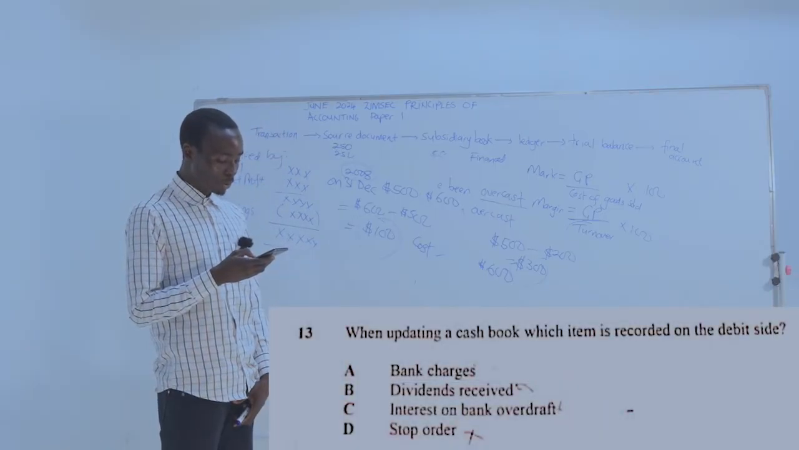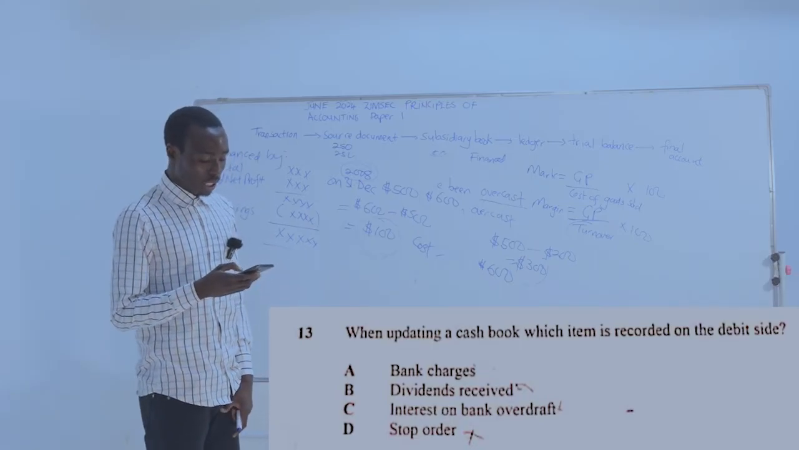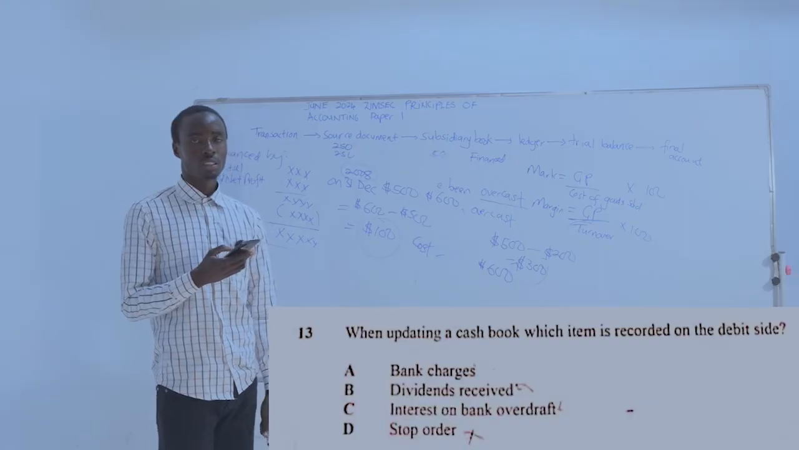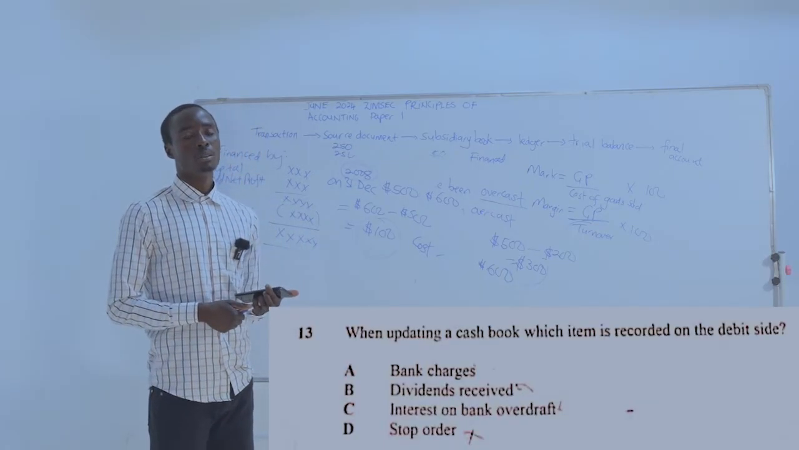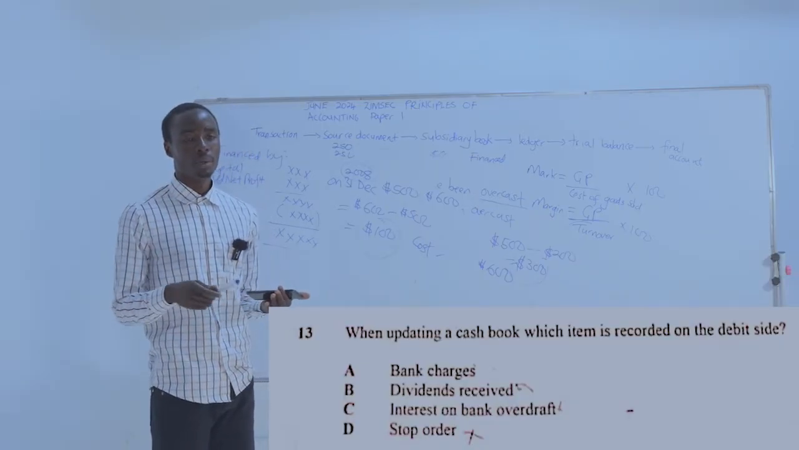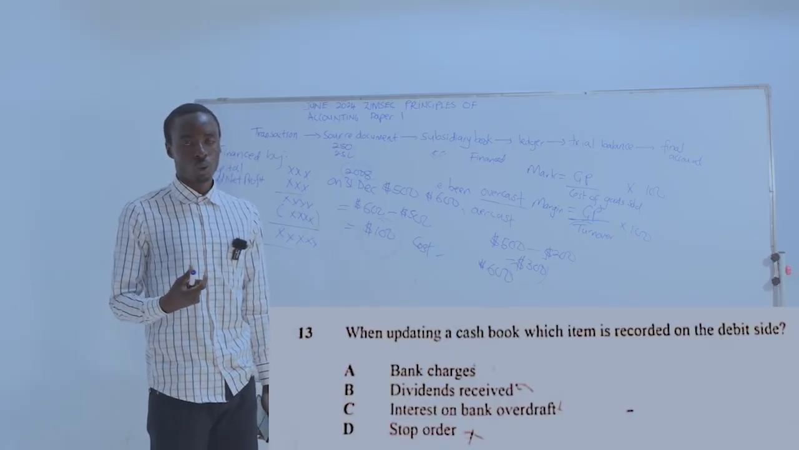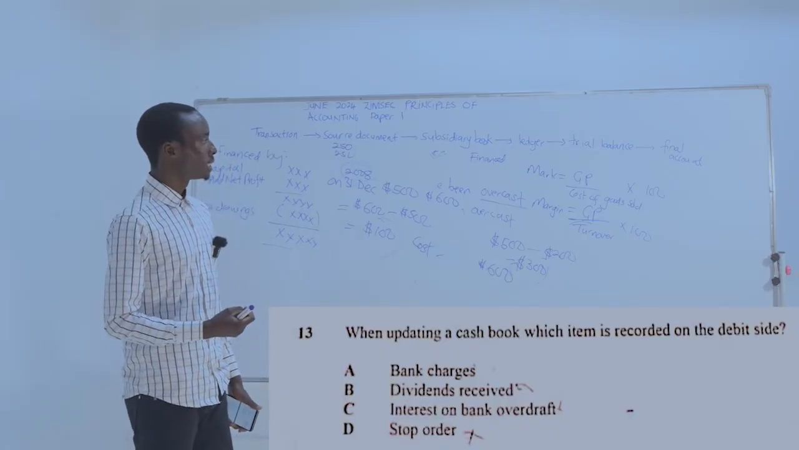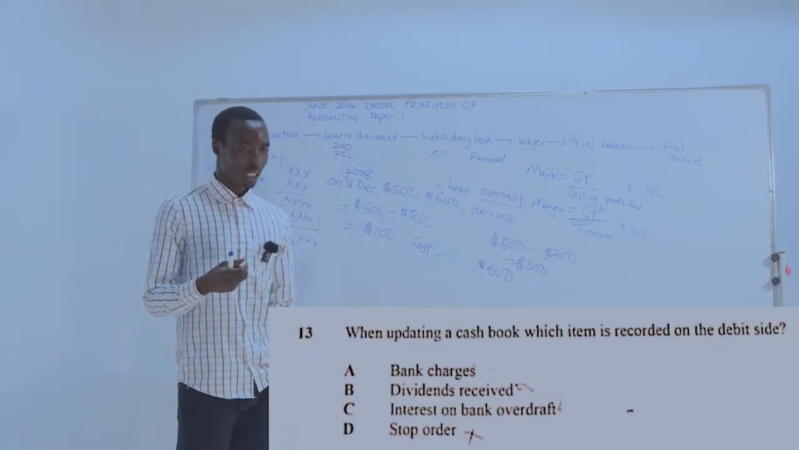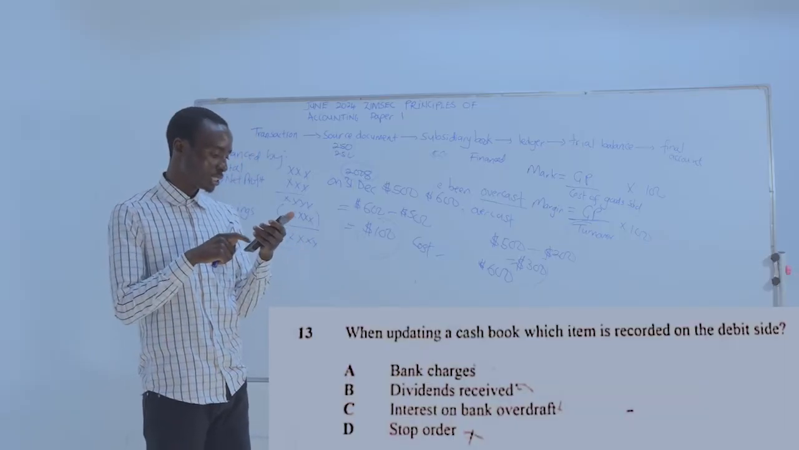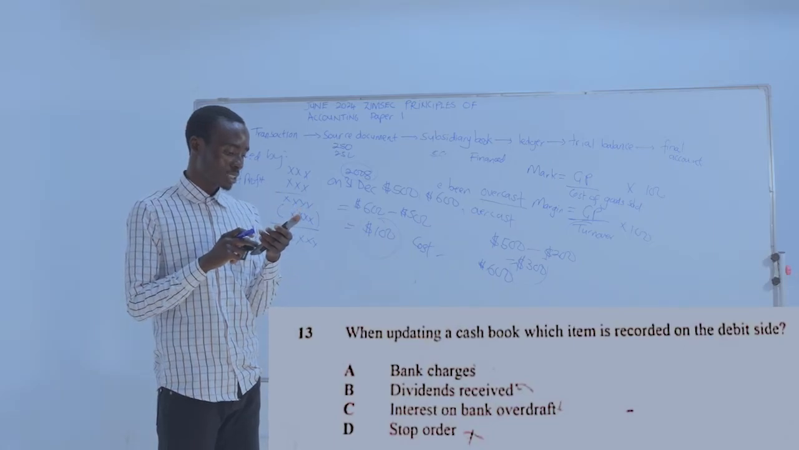When updating a cash book, which item is recorded on the debit side? Right, when you update a cash book, we will have seen that the balance on the bank statement and the balance in the cash book are different. So we need to update the cash book. When updating a cash book, we've got balances which appear on the debit side and balances which appear on the credit side. So our question is, when updating a cash book, which item is recorded on the debit side?